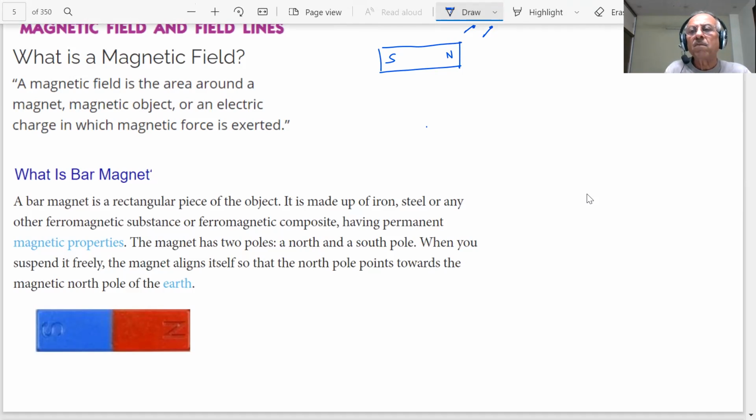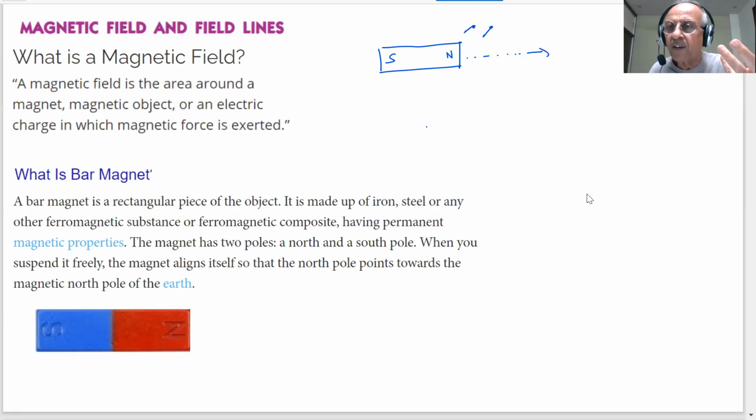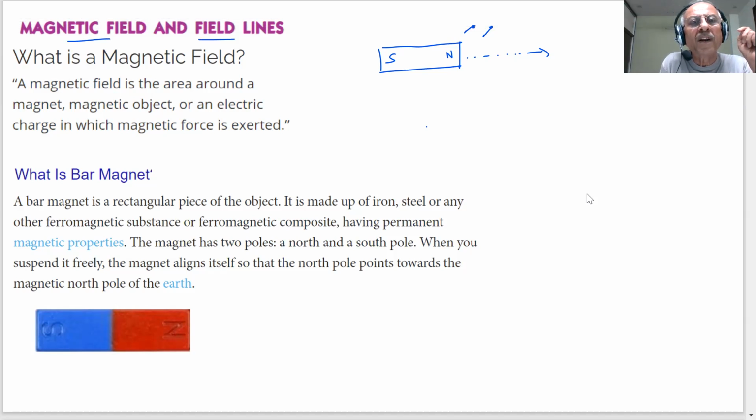But you know, the magnetic field or magnetic force is exerted only over a particular distance, and it becomes weak as you go away from it. After some distance, you will experience no magnetic force or no magnetic field exerted. But there is a field around the magnet, and we can do an activity and see it. Every bar magnet has a field around it. And we are saying there are field lines, which we will show you just now.